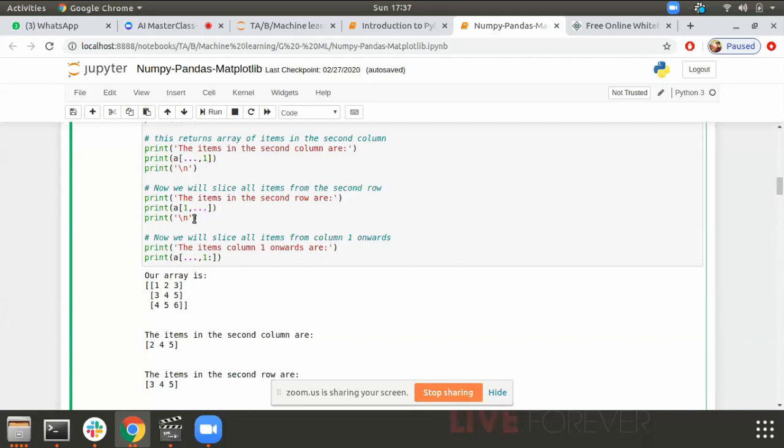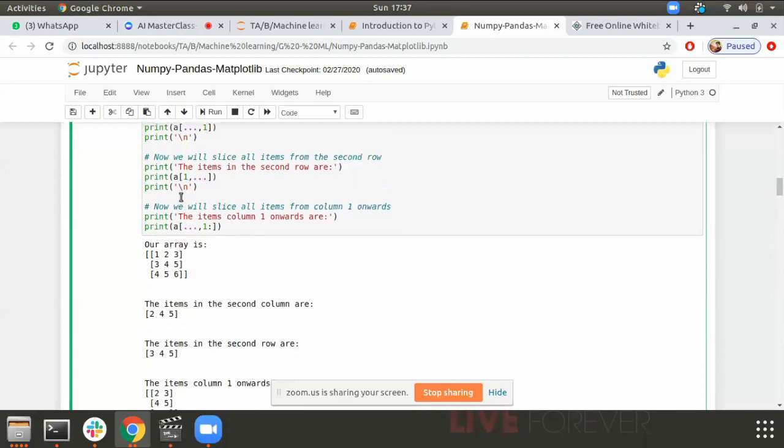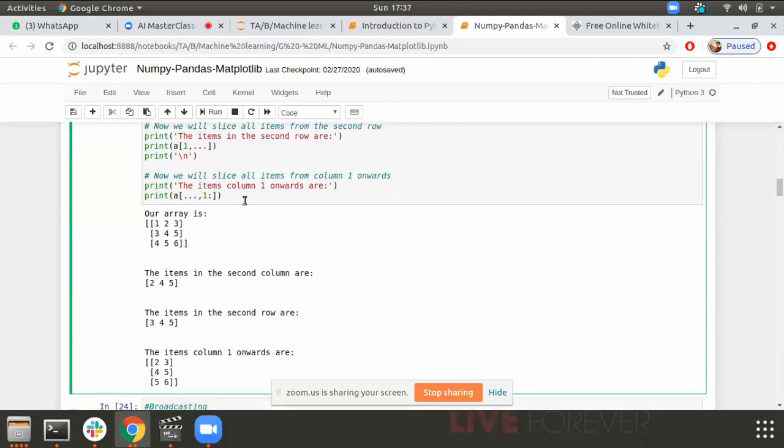If I want a second row, just see the code, how I'm doing it. This will give me the second row. And if I want items from 1 onward, this is how we do it. So we are slicing it out here. Just think of this as a matrix. Try to digest this. This will take time. If you have any doubts in this, just ping me.